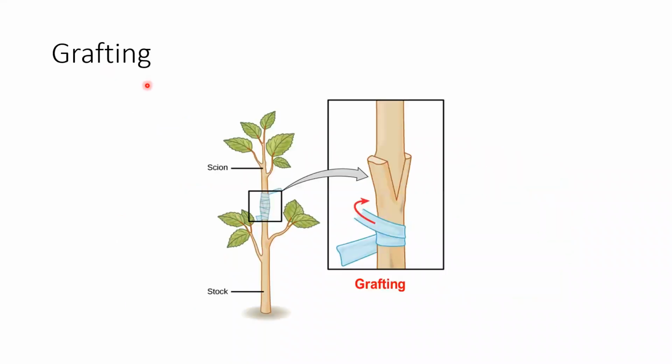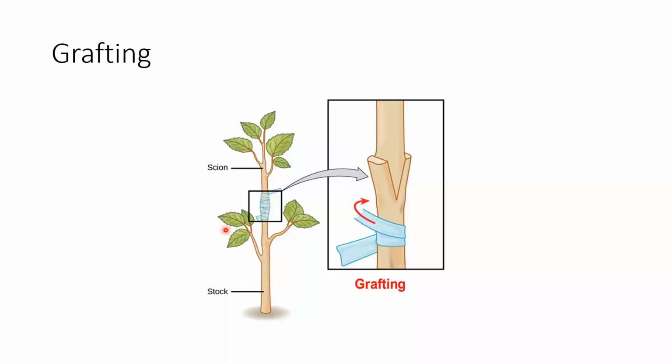Grafting. Grafting is actually a process of mixing the characteristics of two different plants, in which we take two parts of two different plants. Of one plant we take the upper part, and of the other plant we take the lower part which contains roots. The part of the plant which contains roots is known as stock and the upper part is known as scion. We connect scion and stock in a manner that xylem coincides with xylem and phloem coincides with phloem, so that water transport and food transport do not get hindered.